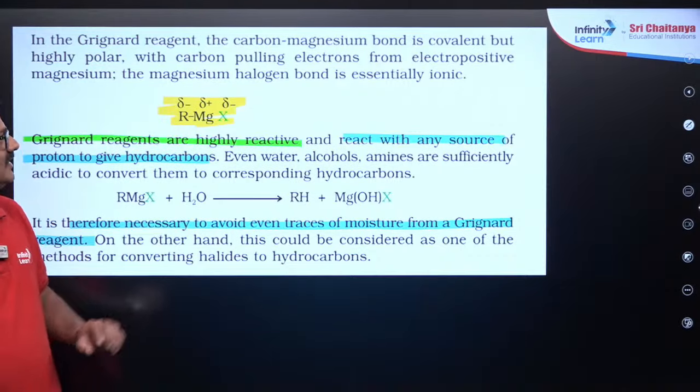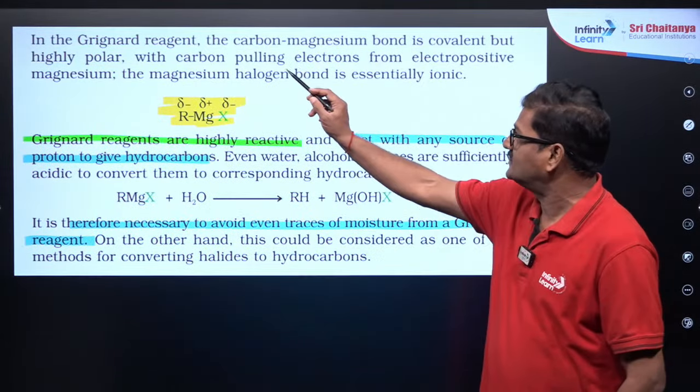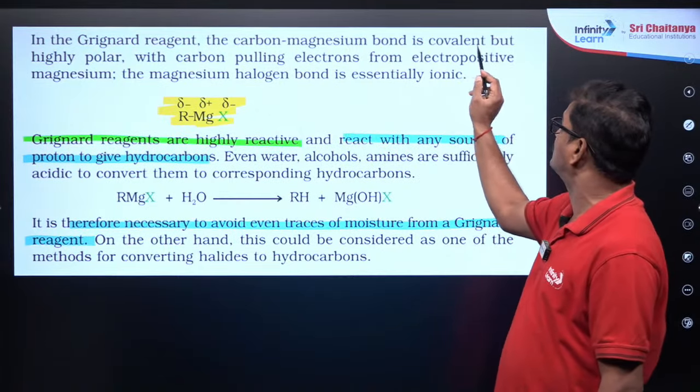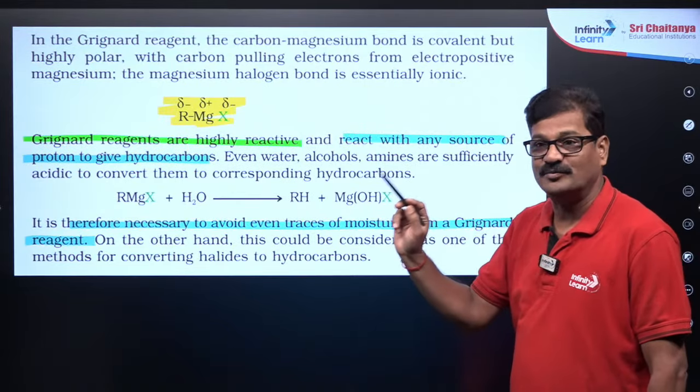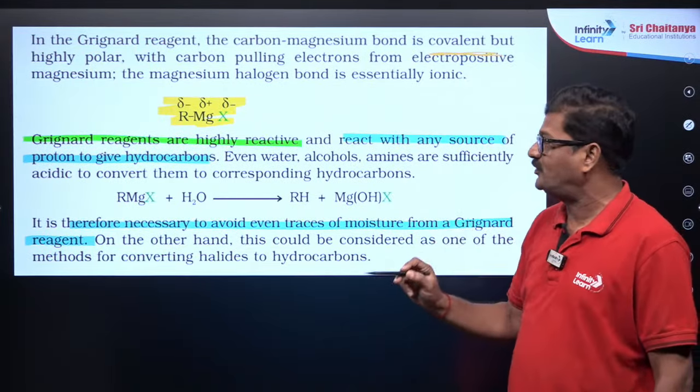Okay, and that is the most important point. In the Grignard reagent, the carbon-magnesium bond is covalent but highly polar. So the bond is covalent. If somebody asks you what is the nature, people say ionic.